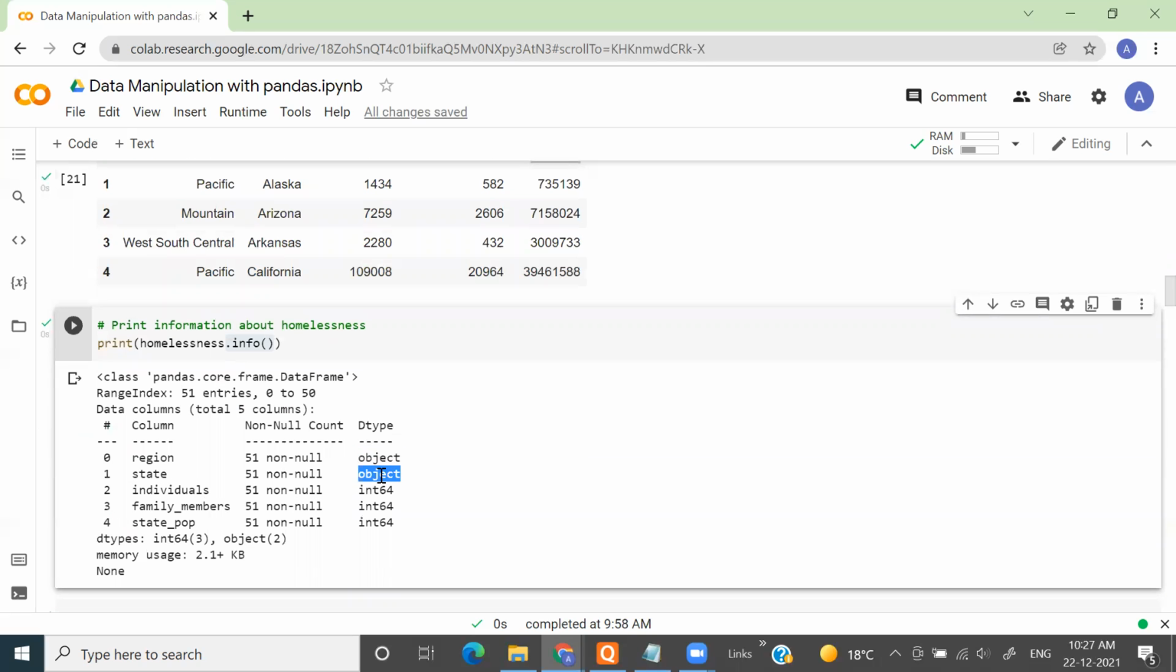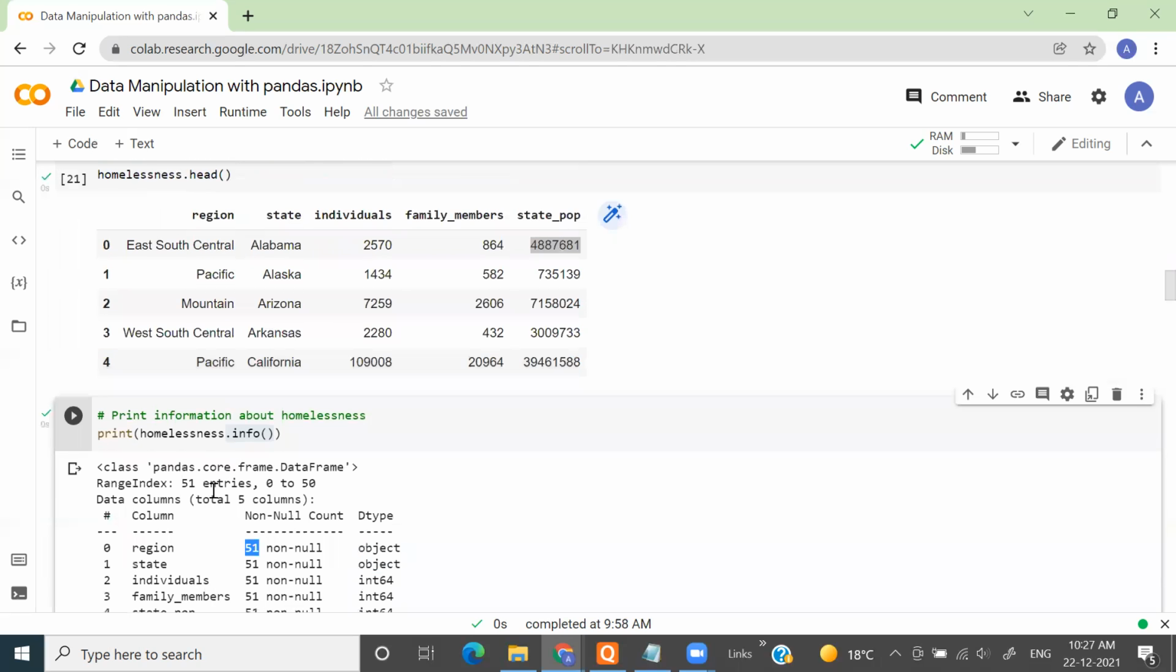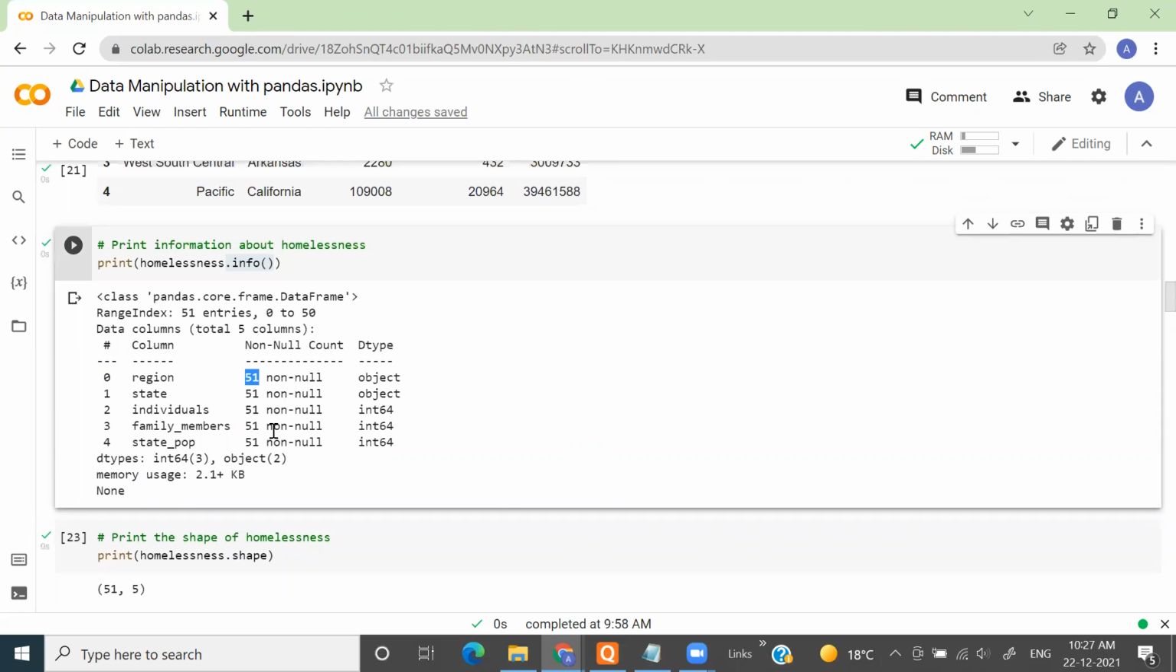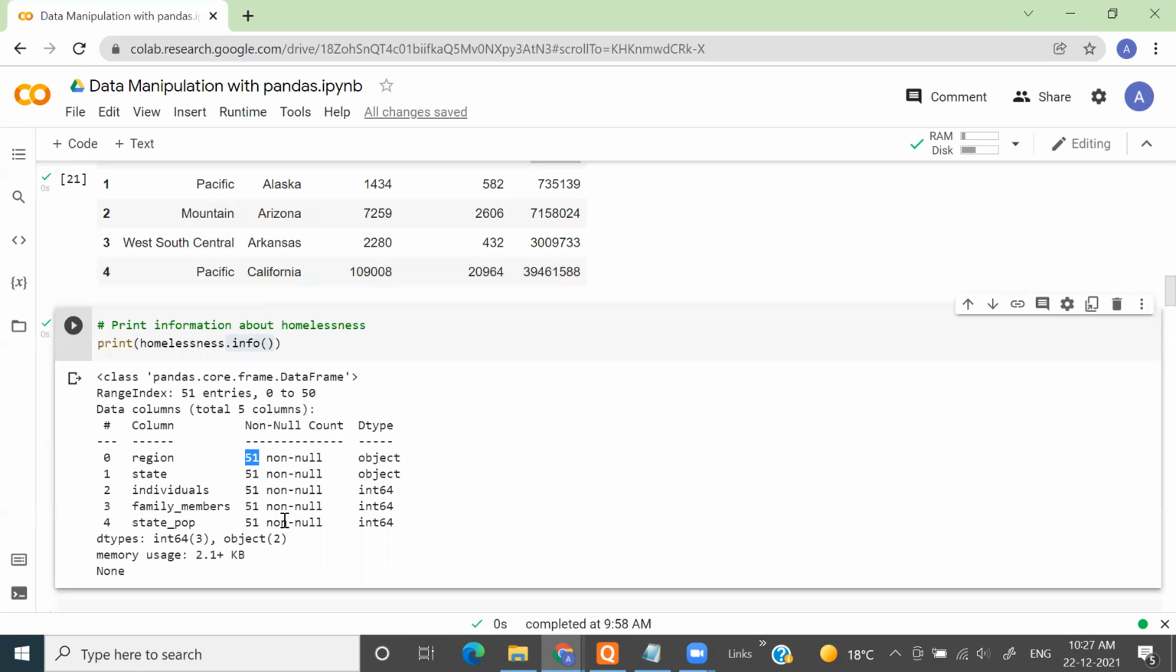Similarly, state is also an object data type. And here it gives you the count also. So here you'll see that there's no missing value. All the 5 columns have 51 records, 51 rows. So there's no missing value in this data set. This much information you are able to get easily by just invoking one method, .info.